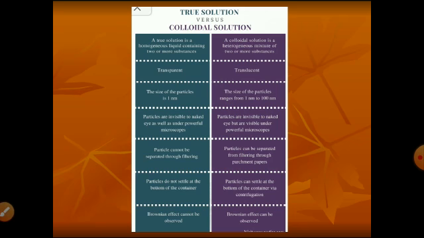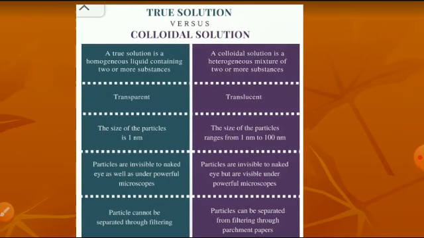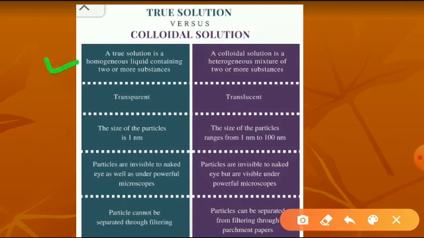Here the differentiation is given between true solution and colloidal solution. So these are the different points. A true solution is a homogeneous liquid containing two or more substances. Colloidal solution is a heterogeneous mixture. Why is it said to be heterogeneous? Because the particle size is a little bigger than the true solution particle size, and these particles are seen under the microscope and they can be separated. So colloidal solutions are called heterogeneous.